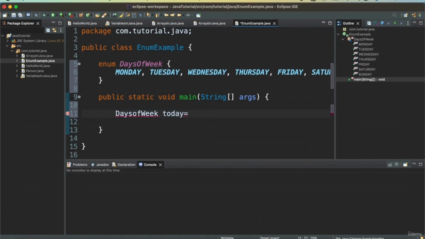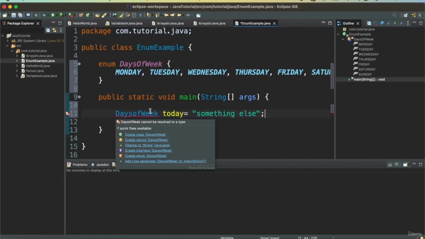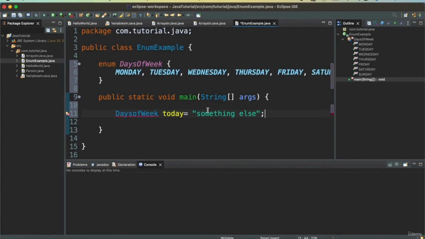Now if I have a variable defined, I cannot go and define something else here. This won't work. It will give a compiler error that this cannot be resolved to a type. So it needs to be out of this variable.